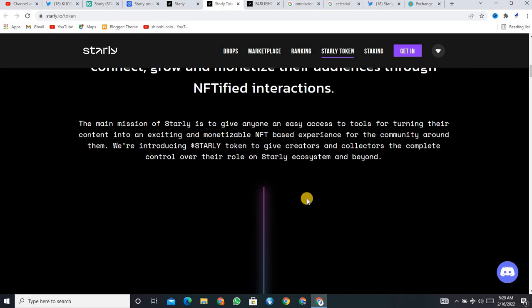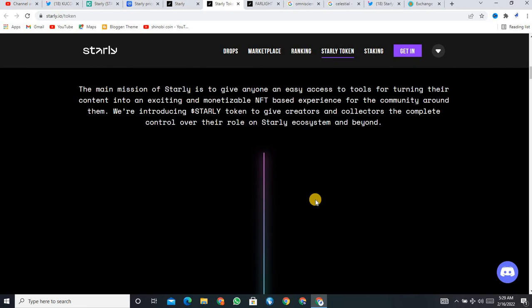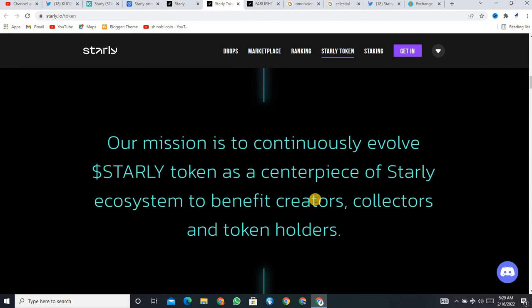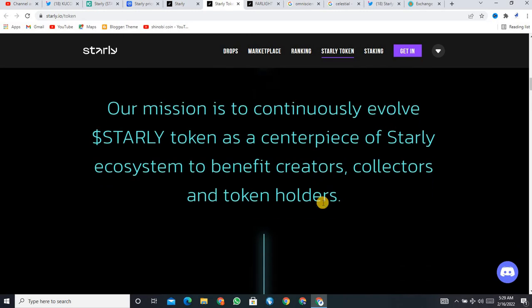We are introducing a STARLY token to give creators and collectors complete control over their roles on the STARLY ecosystem and beyond. This is something about it. Our mission is to continuously evolve the STARLY token as a centerpiece of the STARLY ecosystem to benefit creators, collectors and token holders.